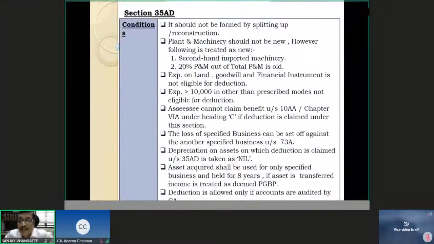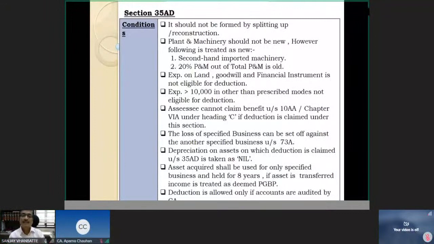Then loss from a specified business can be set off against another specified business under section 73A. This you should understand, because this cannot be set off against any regular business. It has to be set off against the income from a specified business. Suppose you have a specified business which is eligible for deduction under section 35AD and a specified business which is not eligible for deduction under 35AD. It has to be a specified business. Eligibility is different. So once it is a specified business, eligible or not, you will still be able to set it off.